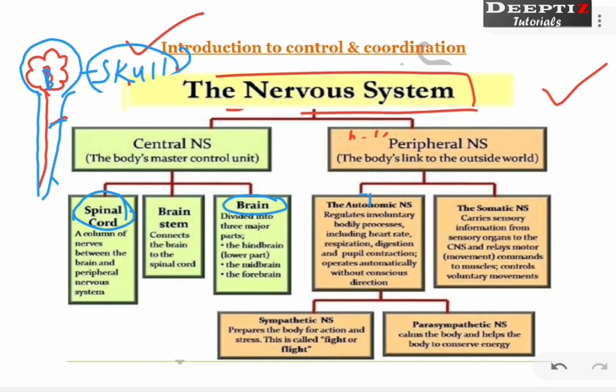Now apart from the spinal cord and brain, one more thing is written here, that is the brain stem. The brain stem is the region which connects the spinal cord and brain. Somewhere here, if this is the brain and this is the spinal cord, there is a connection between them. Almost this region we can call the brain stem. What is the function of the brain stem? It connects the brain to the spinal cord.